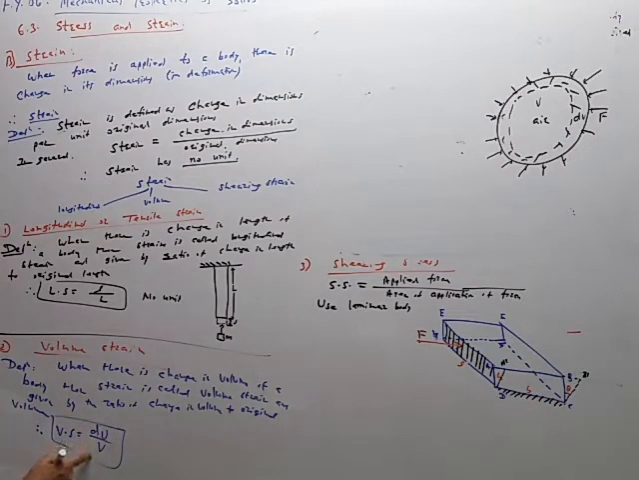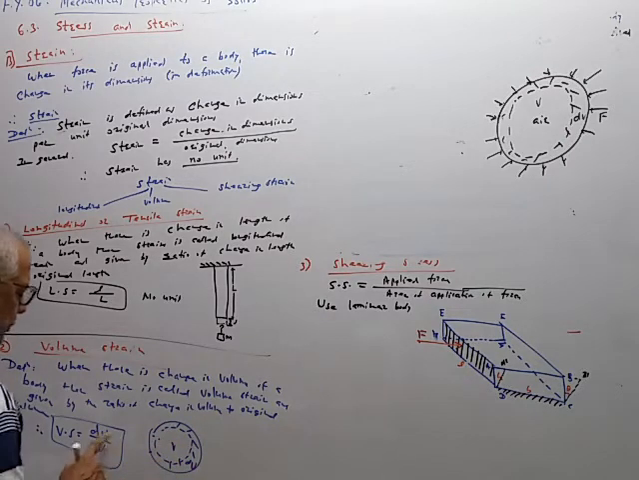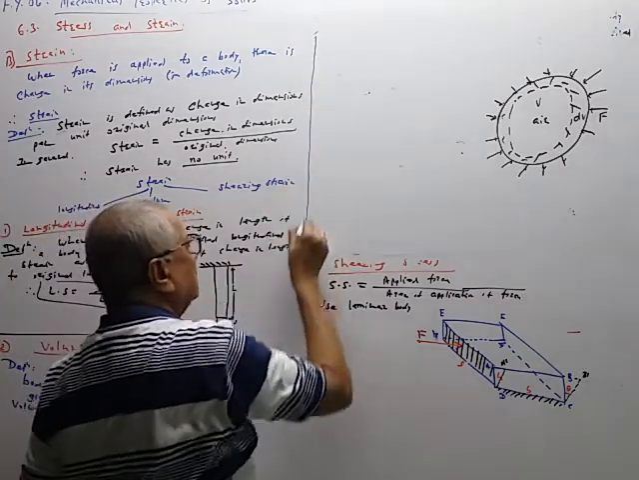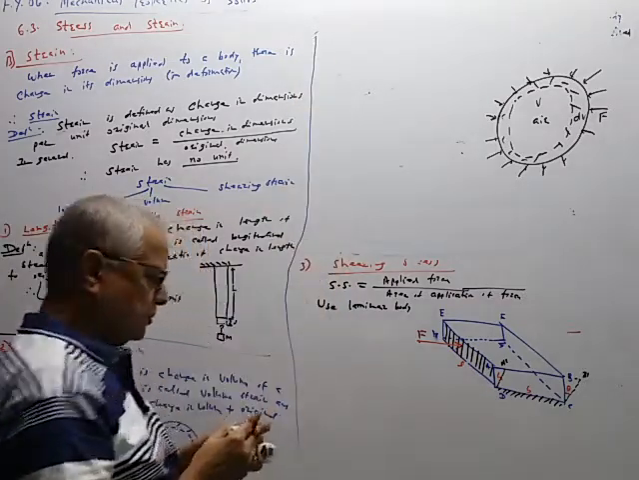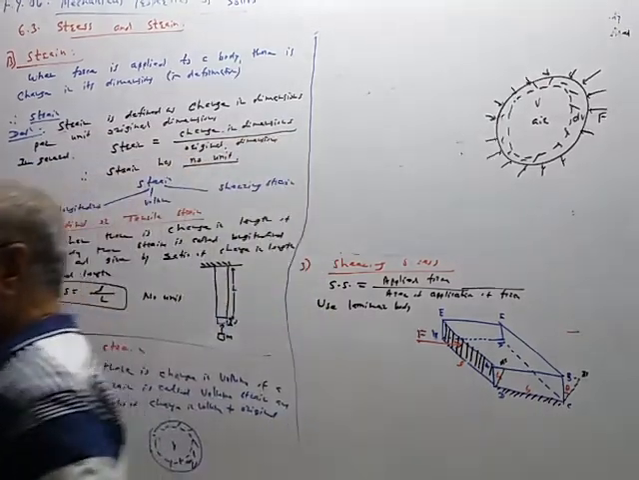So liter upon liter or meter cube upon meter cube cancel. So this is the original volume V. When the force is applied, the volume decreases by this dV. So change in volume or decrease in volume upon volume, no unit. So these are the two types of strain, longitudinal strain and volume strain.